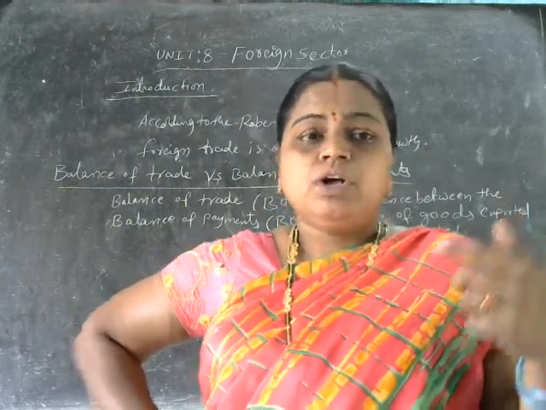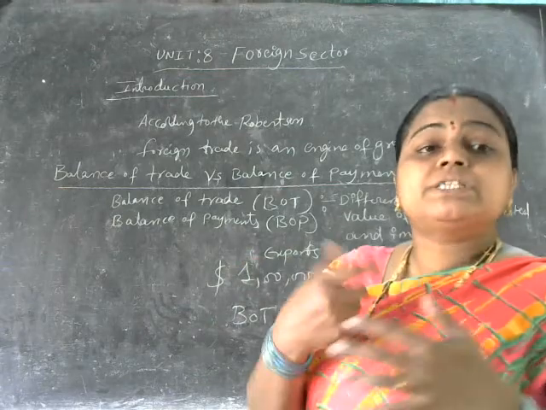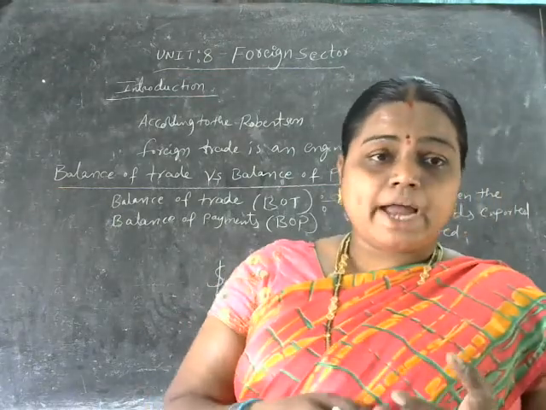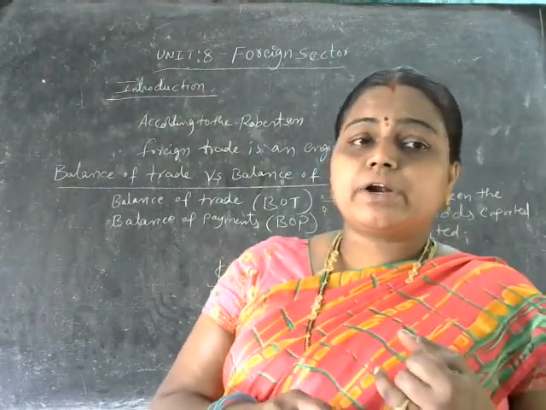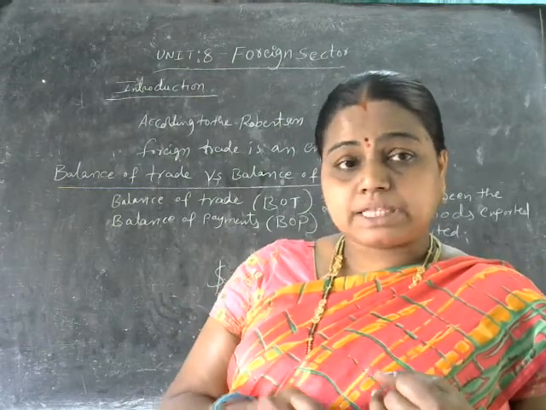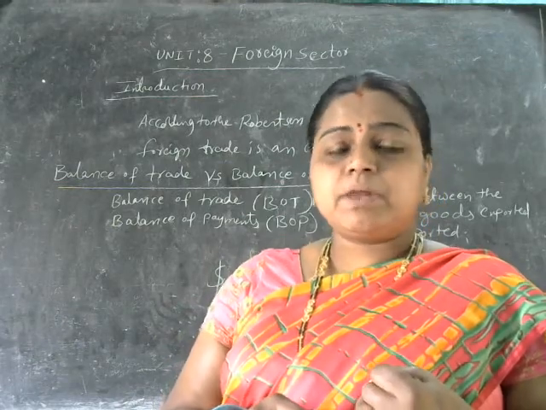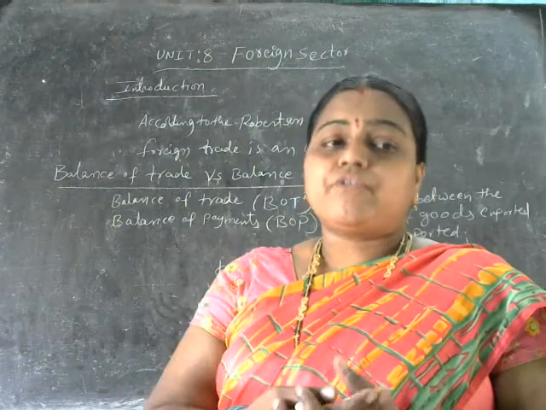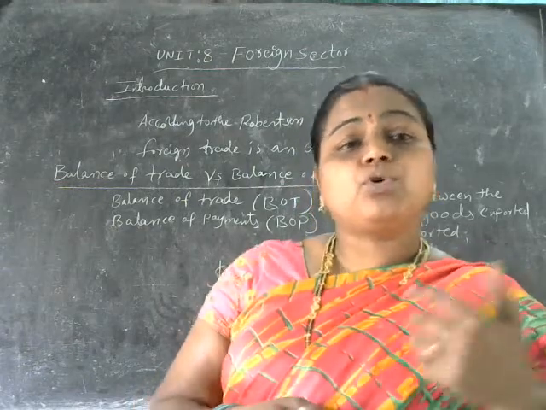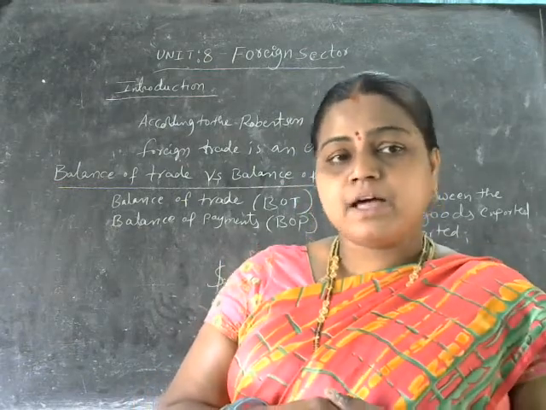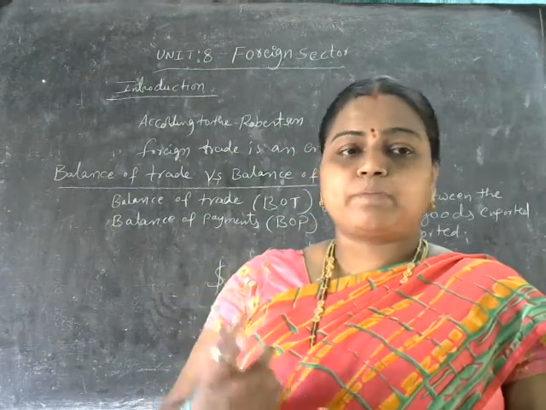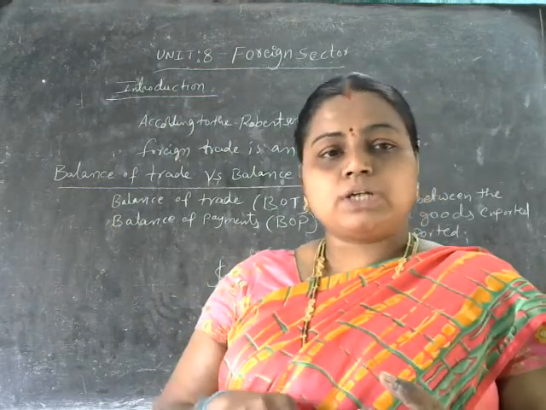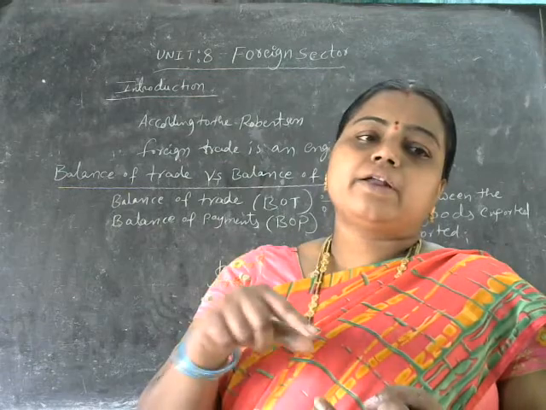Visible items we said here. The services are included under the invisible items. But from the export point of view, they are considering both goods and services. Goods they take into consideration and also the services.